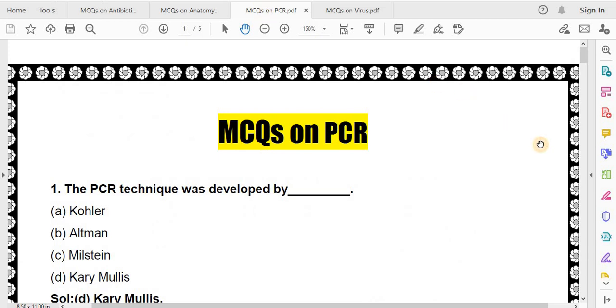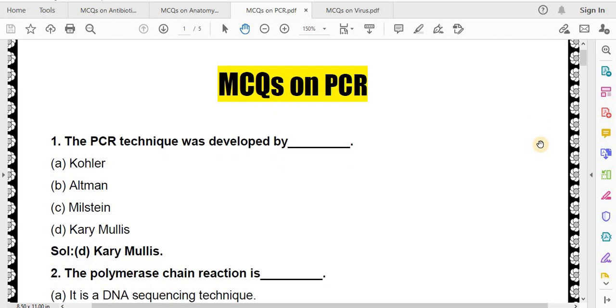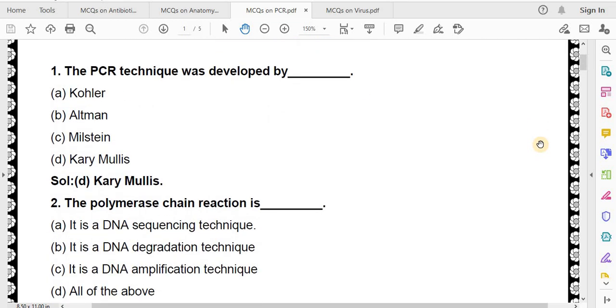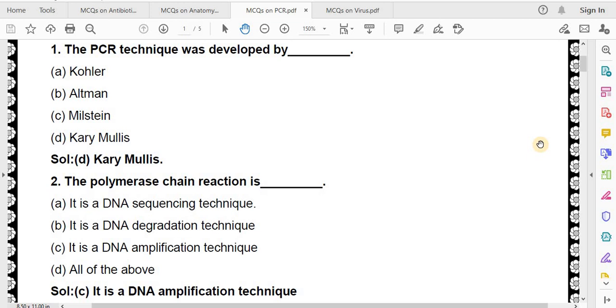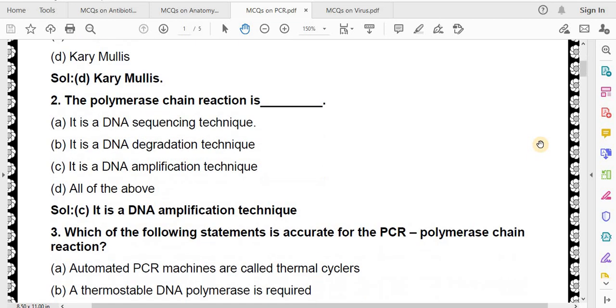Next, MCQs related to PCR. The PCR technique was developed by Kohler, Altman, Milstein, Kary Mullis. Correct answer is Kary Mullis. The polymerase chain reaction is a DNA sequencing technique. It is a DNA degradation technique. It is a DNA amplification technique. All of the above. Correct answer is it is a DNA amplification technique.